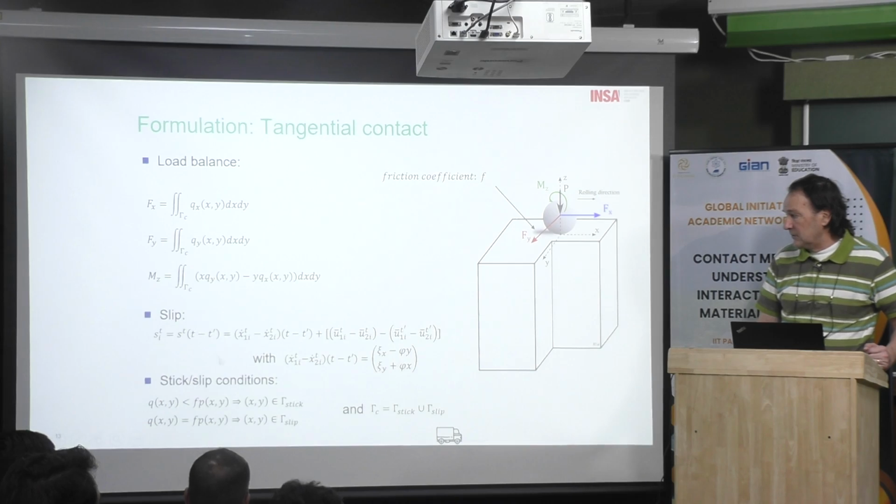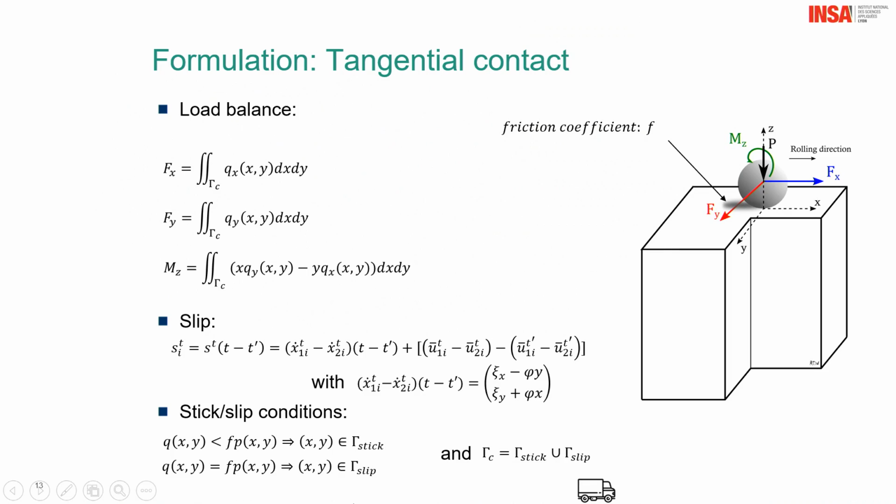Then again you have the stick-slip conditions. The shear stress is lower than the pressure times the friction coefficient. This is sticking, and when you start to slide, Q equals P times the friction coefficient.